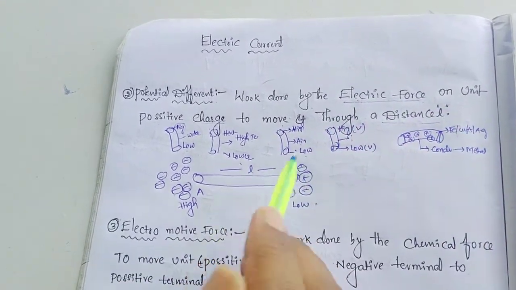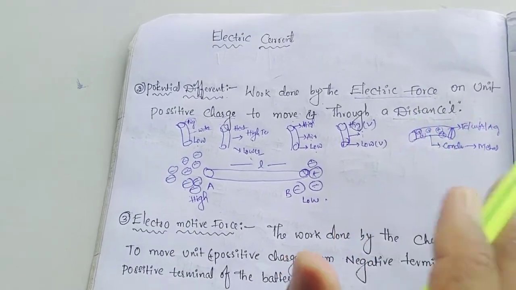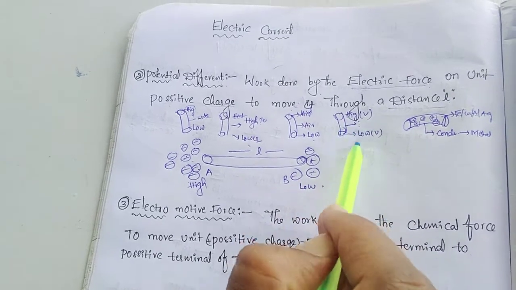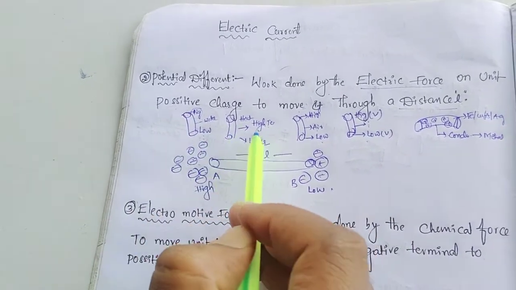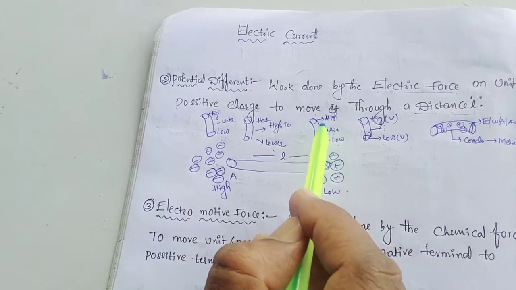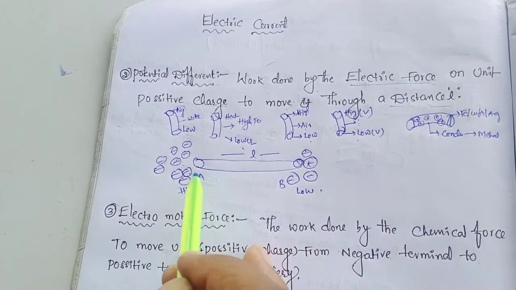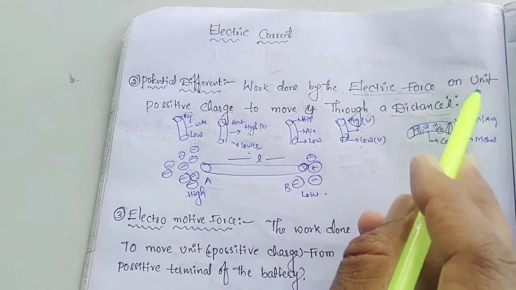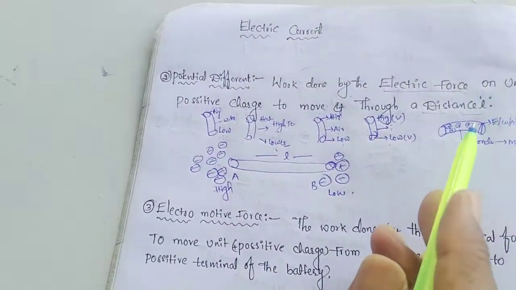So always, current flows fluently from high potential to low potential. If water flows from a higher level to a lower level, heat from high temperature to low temperature, and air from high pressure to low pressure, then current flows from high potential to low potential. The work done on a unit charge to move it through a distance L is called potential difference.